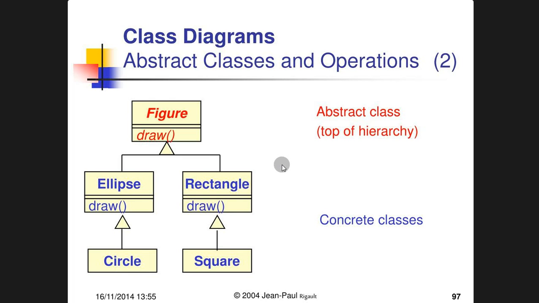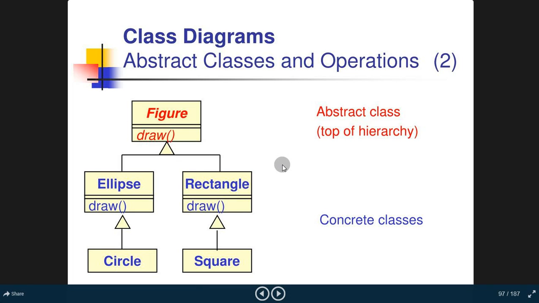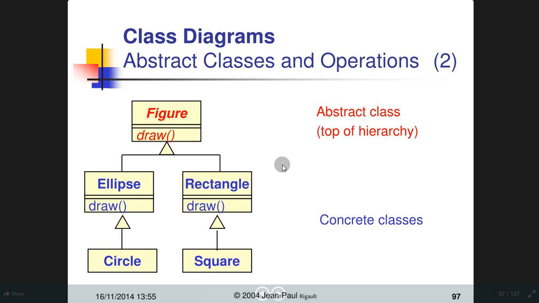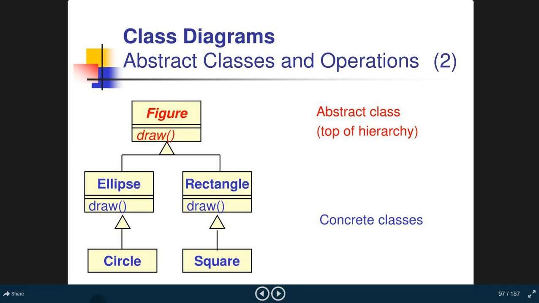The abstract classes and operations, the same examples are here. We have already described all this, so let's go to the next slide. Now abstract class is the top of a hierarchy, and these are the concrete classes. This is the concrete class we already know, which are defined. Now this is the abstract class where we don't know the specific figure.